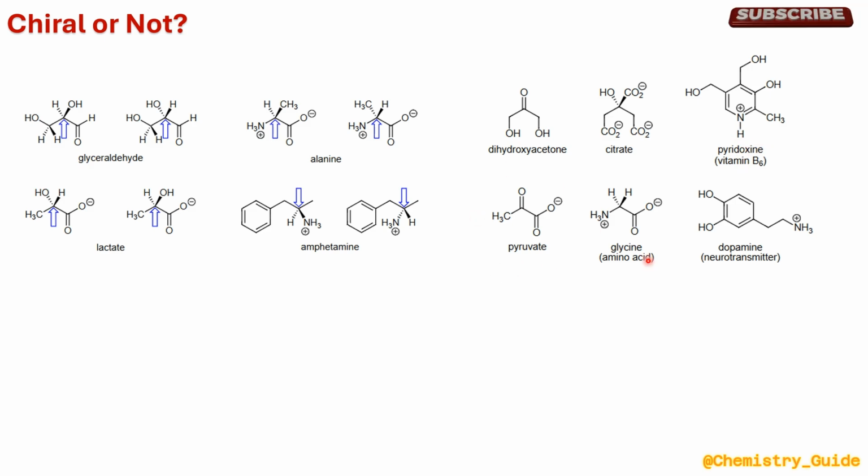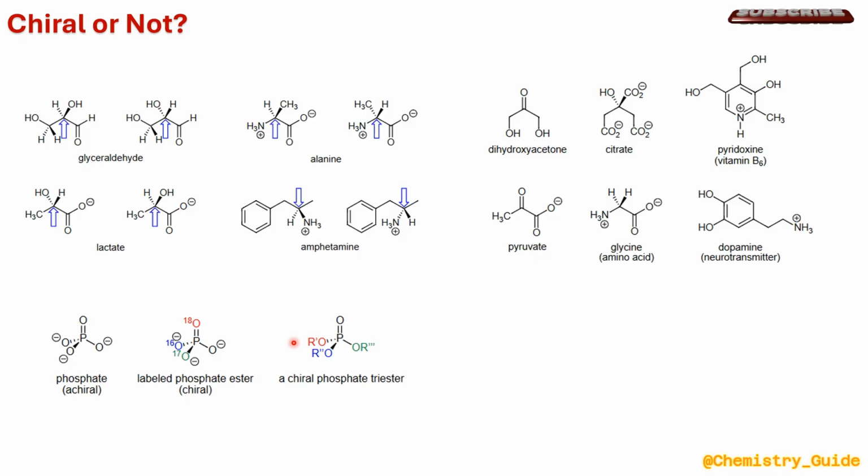Another is pyruvate. This one is glycine. And this one is dopamine. The below three examples don't have any chiral carbon in their substitution. Even if we talk about heteroatoms such as phosphorus and nitrogen, these are also said to be chiral if they don't have any plane of symmetry passing through them.